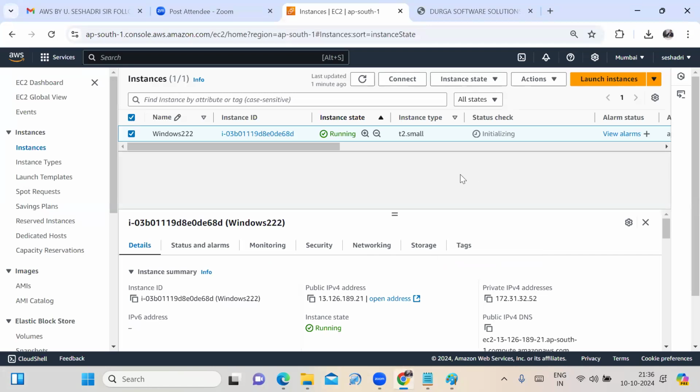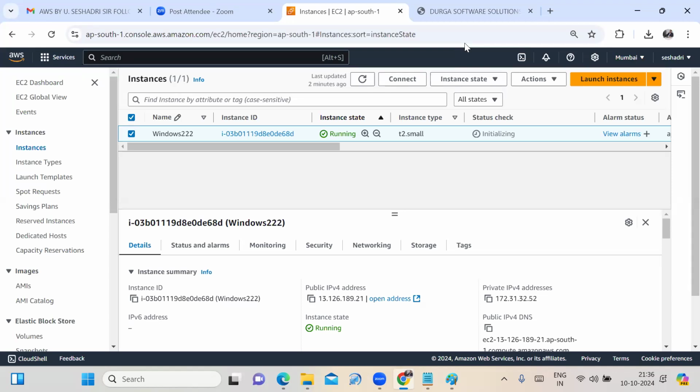I want to connect the Windows machine. I'm launching the virtual machine in the Mumbai region. I want to connect to it.